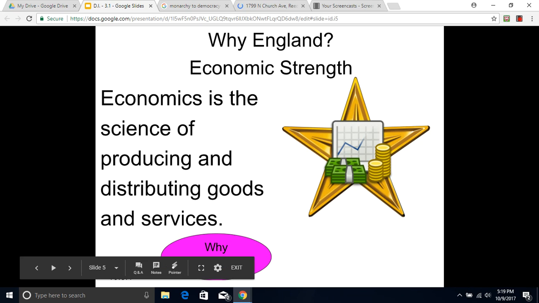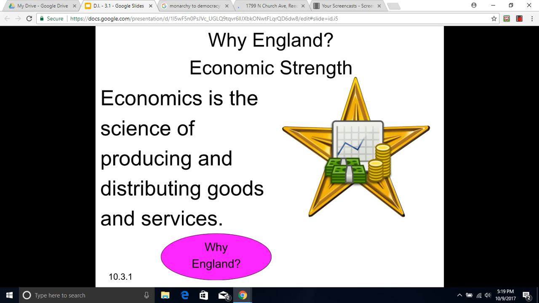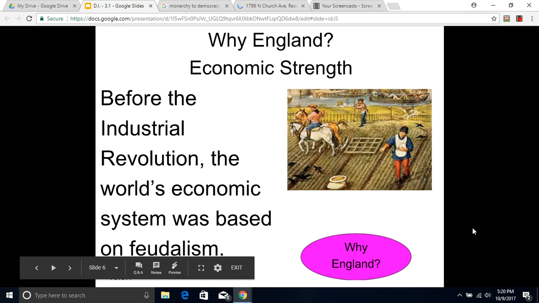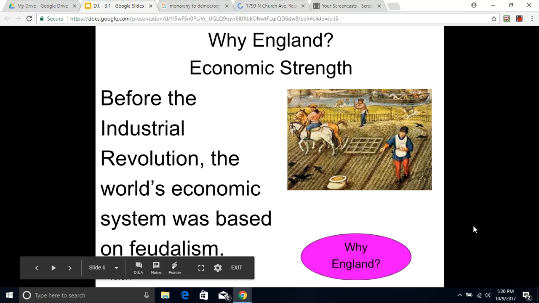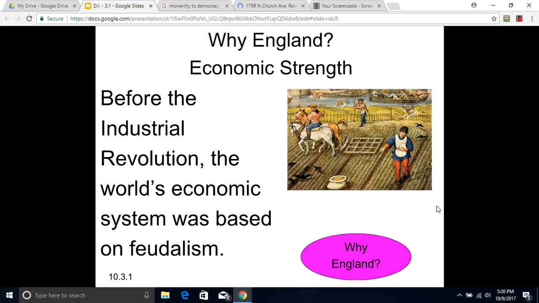Economics is the science of producing and distributing goods and services. Economics is not the easiest word to define. I like to say it's how people survive, how people make money, how people make a living. Before the Industrial Revolution, the world's economic system was based on feudalism. Feudalism was an economic system whereby peasants and others would trade land for military service. Basically, the lord of the manor or the aristocrats owned the land, and that's the way it was throughout much of Europe in the Middle Ages and even after.